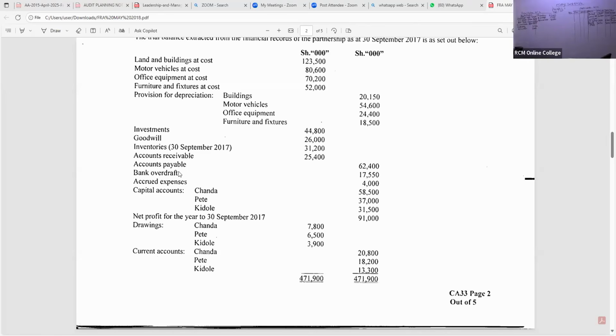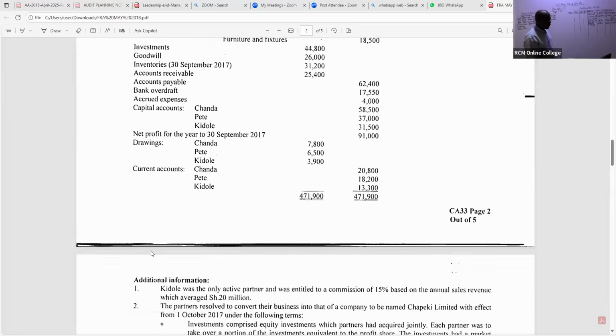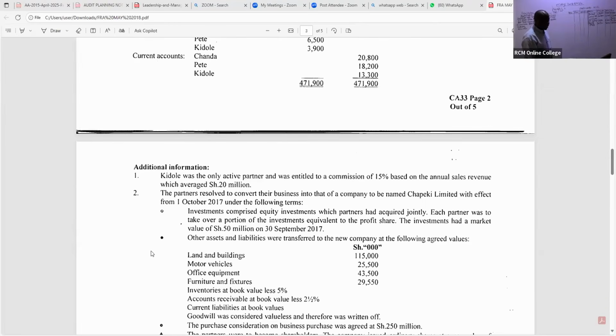Now, ladies and gentlemen, let's read this question very, very well. So you can see we have been able to capture most of this. The capital accounts we have handled. You tick. Net profit for the year we have handled. You tick. Drawings, I'll be able to handle right now very quickly. Don't worry about that. Current accounts, you have to tick this. Very good. Now, look at note number 1. We have already handled this, because we got some figure there.